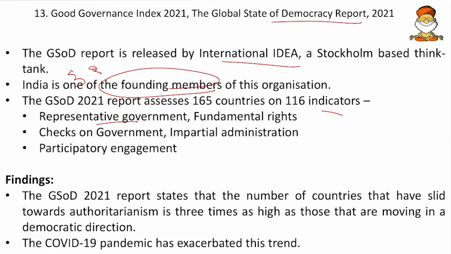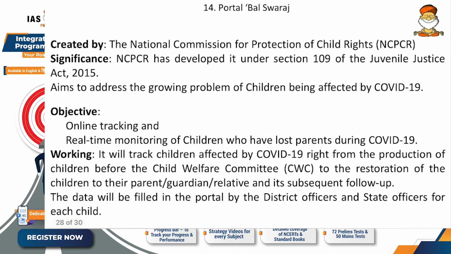Some of the indicators are representative government, fundamental rights, checks and balances on the government, impartial administration, participatory engagement, all these. And some of the findings: the GSOD 2021 report states that the number of countries that have slid towards authoritarianism is 3 times as high as those that are moving in a democratic direction. So those moving backward are 3 times more than those countries moving in the forward direction. And the COVID-19 pandemic has exacerbated this trend. So due to COVID-19, more countries are moving towards authoritarianism. This is what the report says.